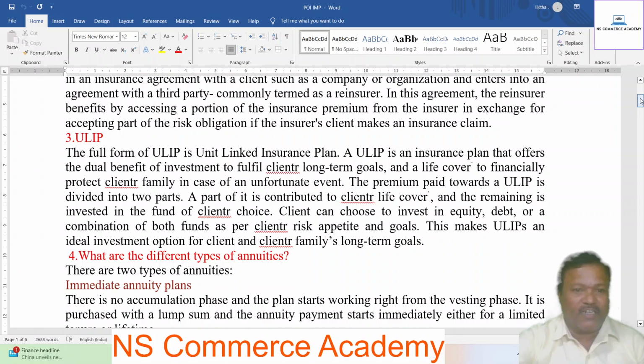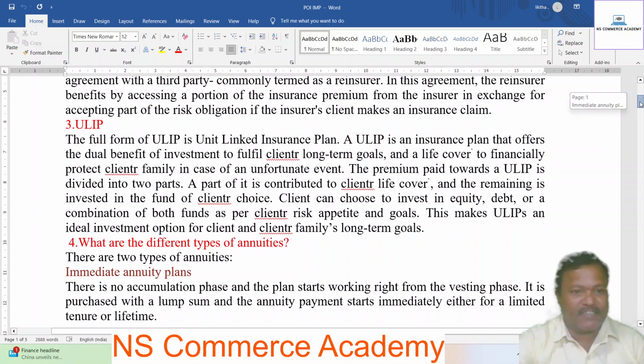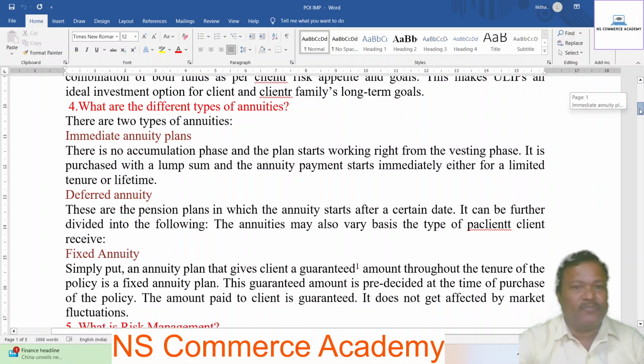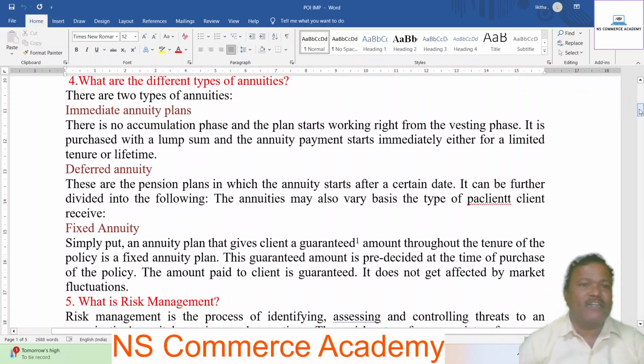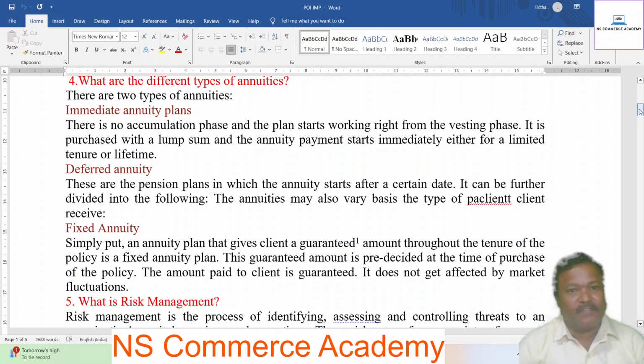Next, what are the different types of annuities? There are two types of annuities. Immediate annuity plans: there is no accumulation phase, and the plan starts working right from the purchase. It is purchased with a lump sum and the annuity payment starts immediately, either for a limited tenure or for lifetime.